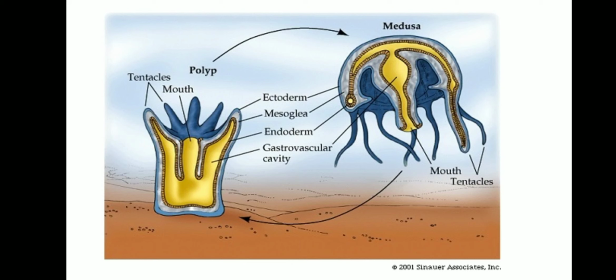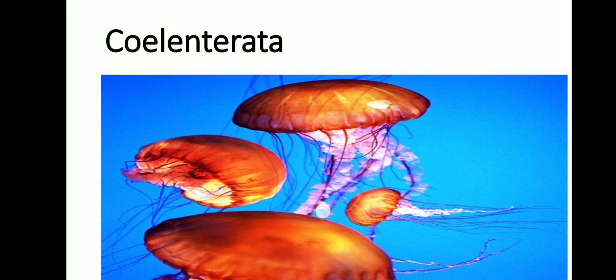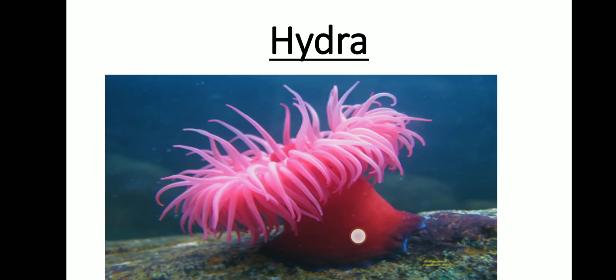And this organism has cavities in its body and is radially symmetrical. Most of the cnidarians are not harmful to humans because the sting does not penetrate sufficiently into their skin. So they don't harm much. Example, hydra and jellyfish. Examples for coelenterata, hydra and jellyfish.